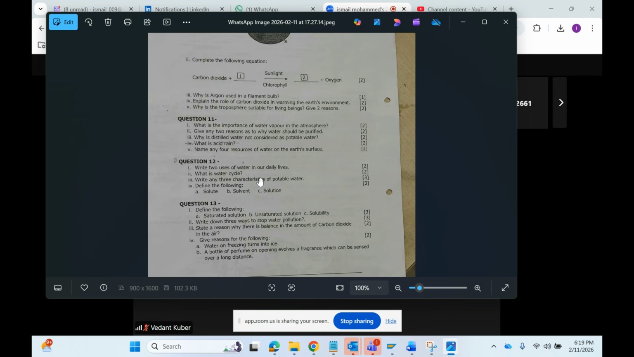Correct. Because argon is inert and it will not burn the filament bulb. So that is why it is used in the filament bulb. It is a rare gas. Explain the role of carbon dioxide in warming the Earth's atmosphere.